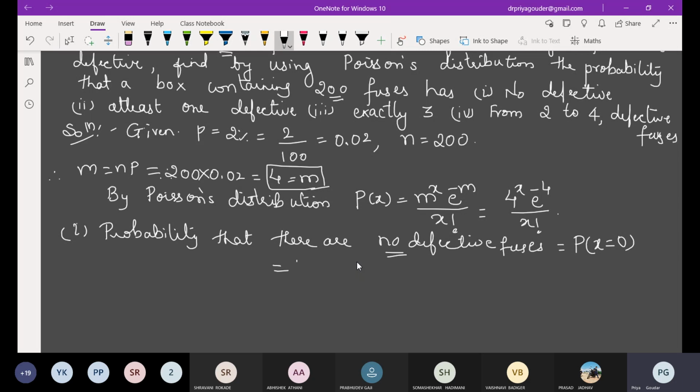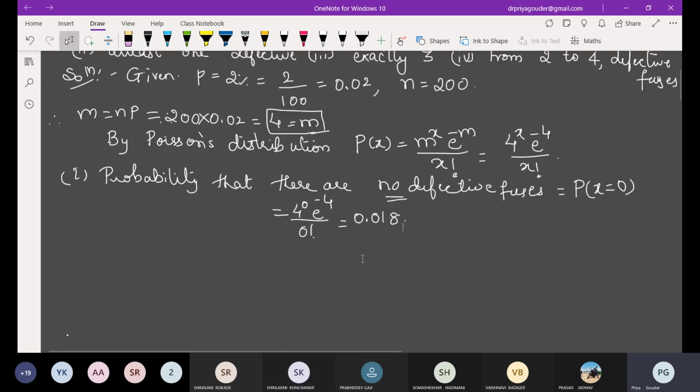Here substitute x as 0: 4 raised to 0, e raised to minus 4, divided by 0 factorial. Calculate e raised to minus 4. Tell me the answer. 0.0183. So there is very little chance that the box doesn't have any defective fuse. Second one: is it necessary that I have to multiply by 200 here? Read out the question and tell me. Have they asked for the probability of values or the number of fuses?